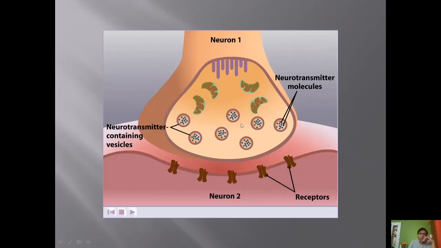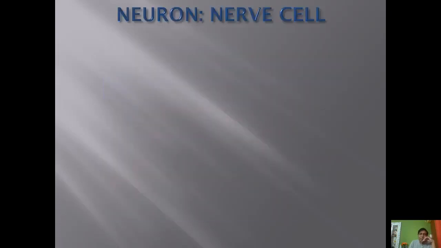Neuron 1 contains small vesicles which contain neurotransmitters. Vesicles are small bubble-like structures which contain the neurotransmitters. When they burst open, they release these neurotransmitters, which go into the second neuron and create the impulse in the second neuron. The message will be passed on to the brain.